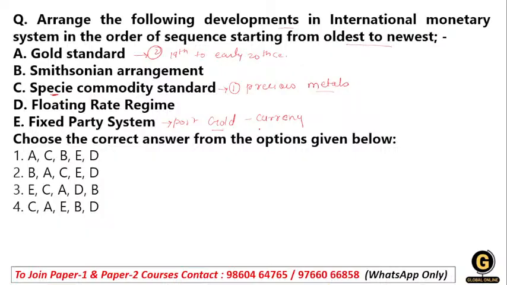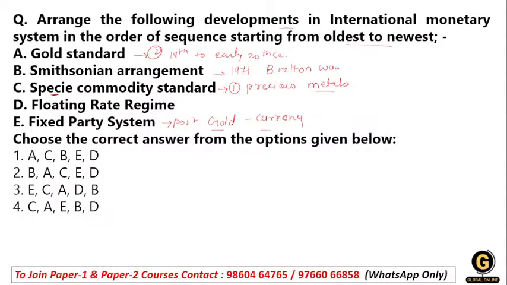So this is the fixed parity system. Then we have the Smithsonian agreement, which was developed around 1971 and adjusted the fixed exchange rate after the collapse of the Bretton Woods system.